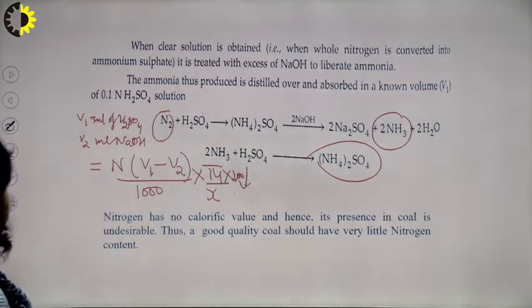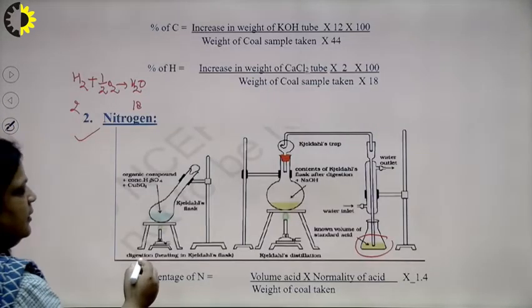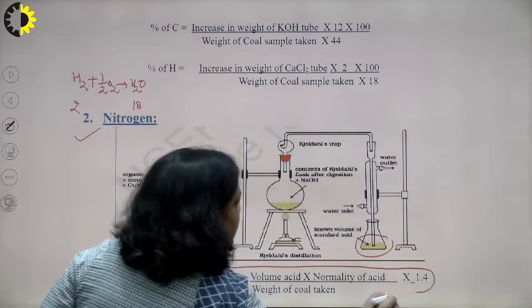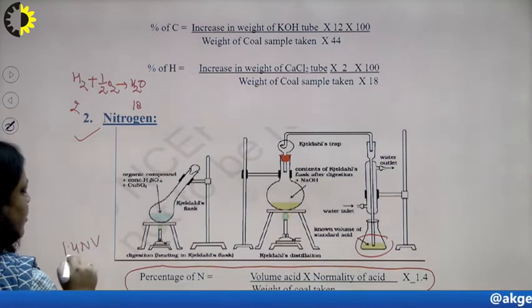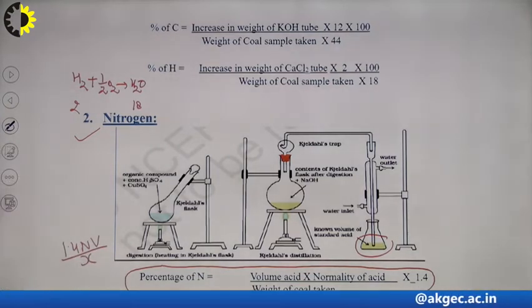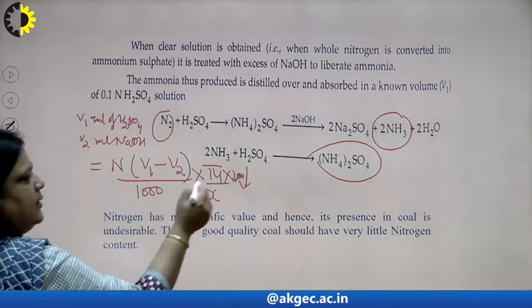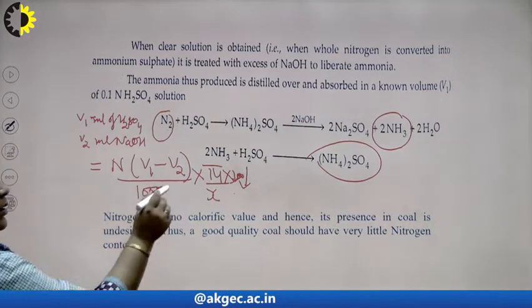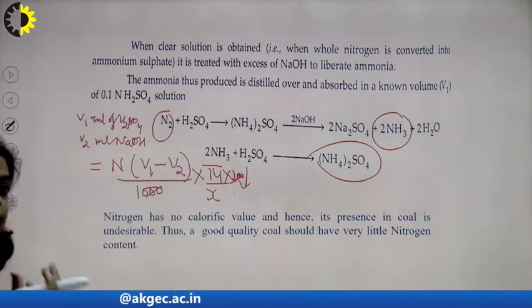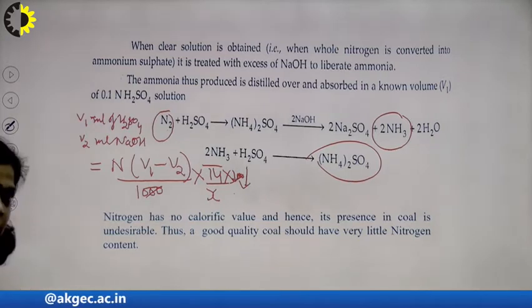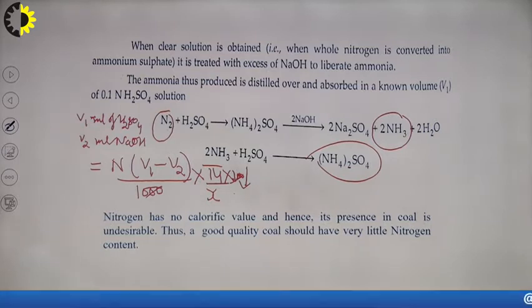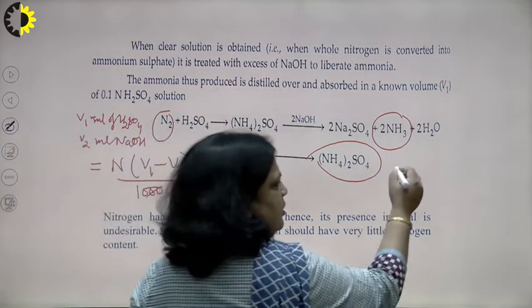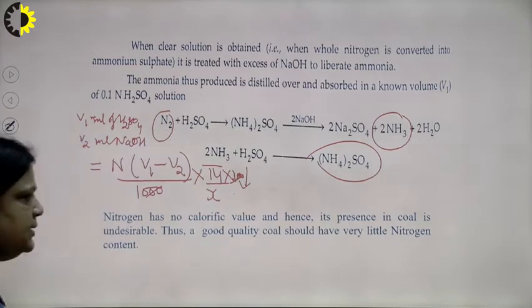When we solve this, we find the formula: the percentage of nitrogen is equal to 1.4 N V upon x. You can solve this with the 100. So, 1.4 N V upon x, where V is the volume of H2SO4 used, that is, volume of H2SO4 given minus volume of NaOH used, divided by the weight of the sample. This formula is used in organic chemistry also.